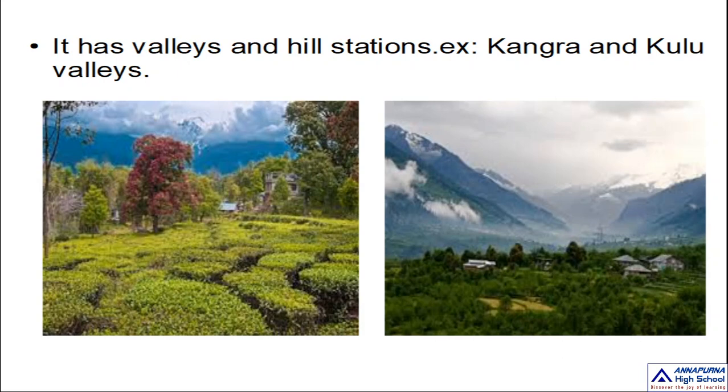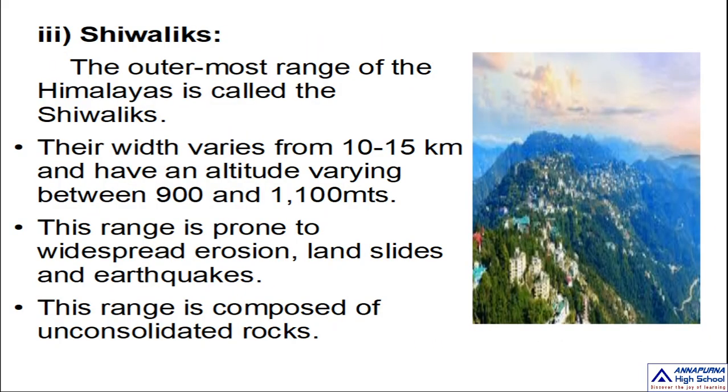Himachal has beautiful valleys and hill stations, and prominent among them are the Kulu and Kangra valleys, which are famous valleys in the state of Himachal Pradesh. So Himachal Pradesh comes under Himachal. This is all about the second one. And the third one, my dear, is Shivaliks.